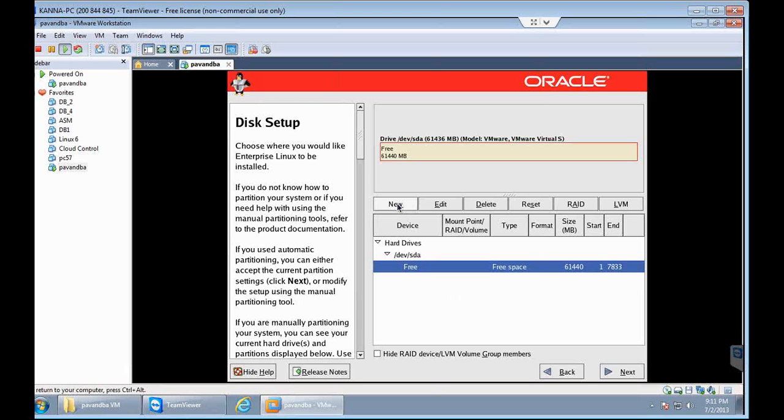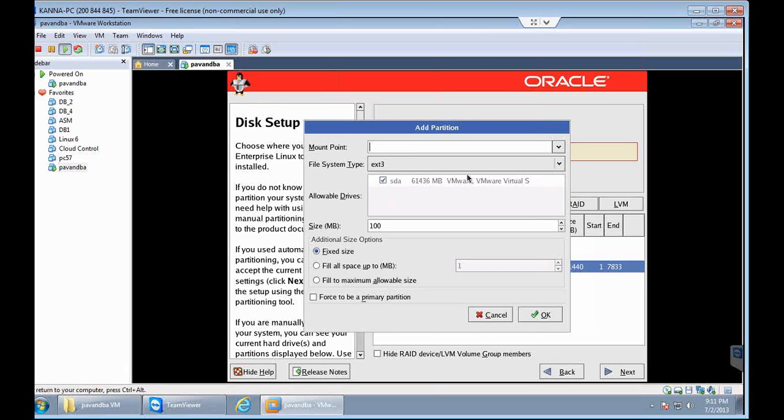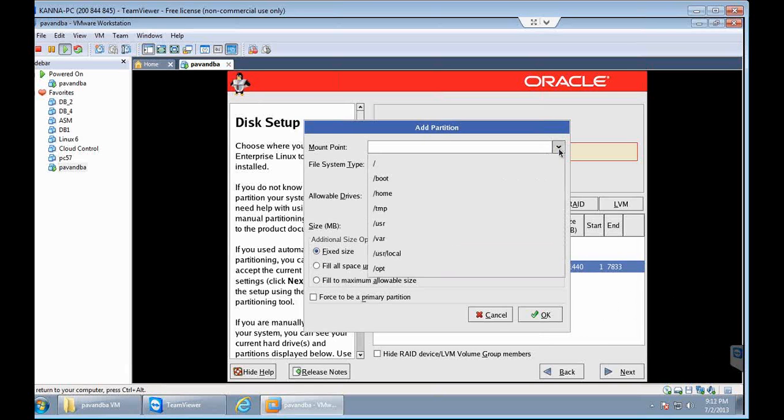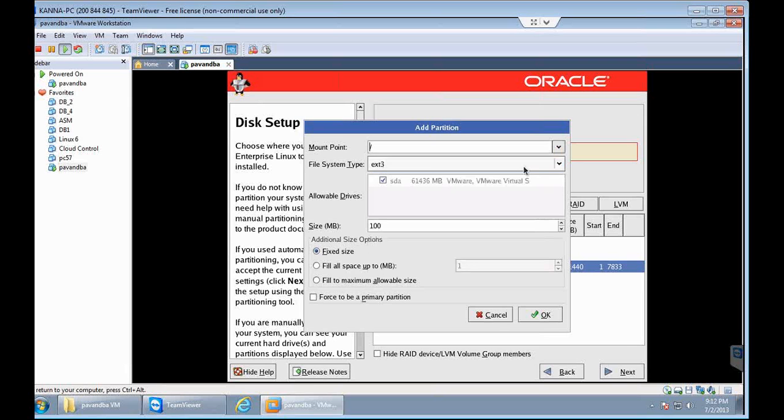To do that, you can click on this new button, and under mount points, that is the first option, you need to select this slash. Usually this slash in Unix represents the root file system or root mount point. Now the terms file system and mount point we can use as synonyms. In Windows we call it C drive, D drive, E drive. So instead of drive, here we are going to call it mount point or file system.